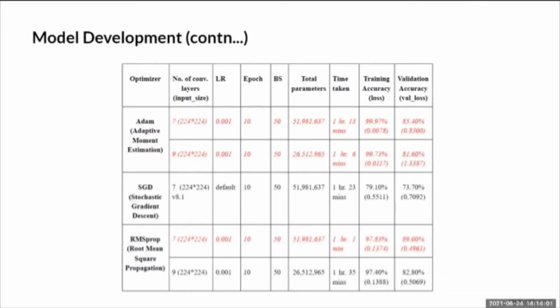One of the challenges that we faced was that a constant and strong internet connection was required during the training and testing of the model, which was not always possible with the college Wi-Fi. Therefore, the net constantly got disconnected, whereby we had a hard time keeping track of the training time. Along with the other parameters, the time taken to train the model and the training and validation accuracy were noted in the form of a table. From the table, the model using ADAM and RMSprop optimizers with 7 and 9 convolutional layers performed quite well, and the training and validation accuracy were quite impressive.